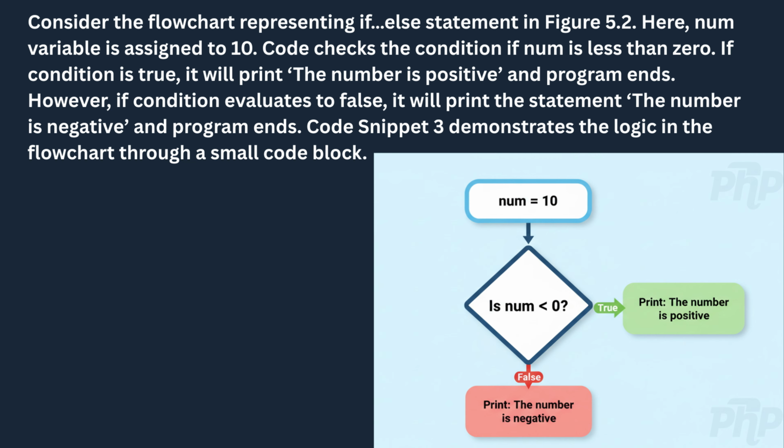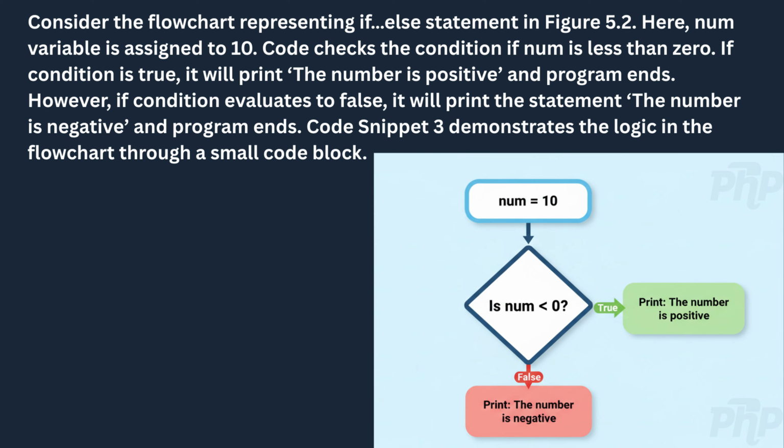In this example, the variable num is assigned the value 10. The program then evaluates the condition, is num less than 0? This condition becomes the decision point for the entire flow. PHP checks the value of num, which is 10, and compares it with 0. Since 10 is not less than 0, the condition evaluates to false. This false outcome determines which path the program will follow next.